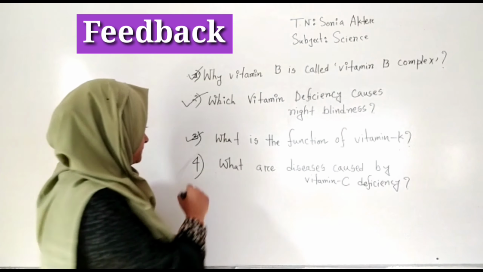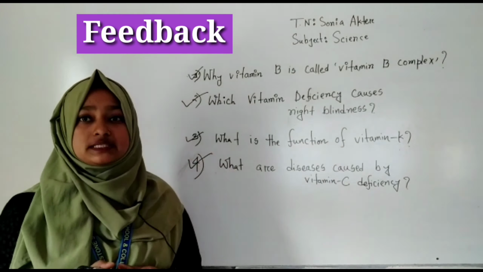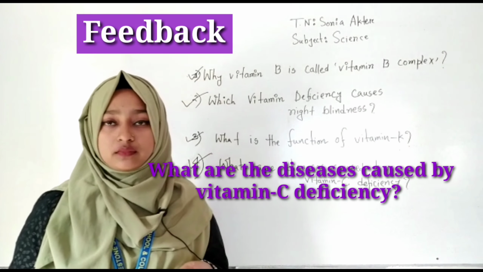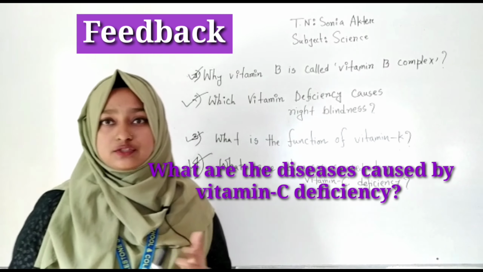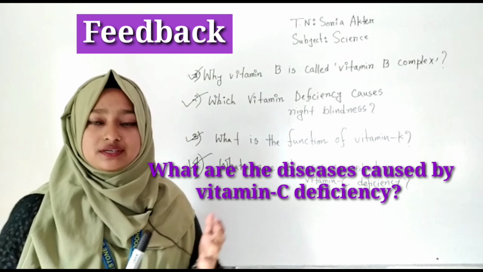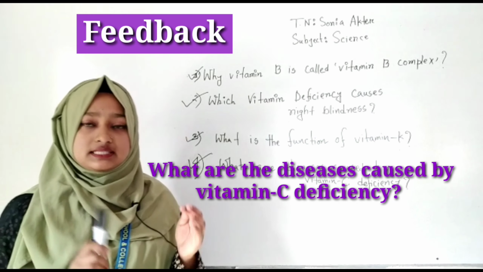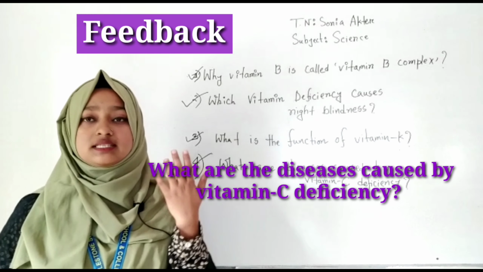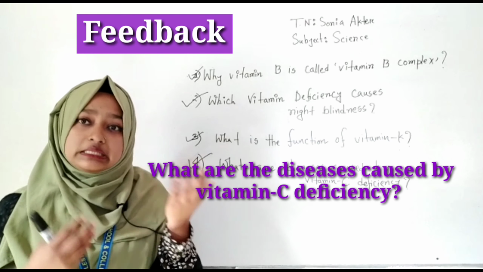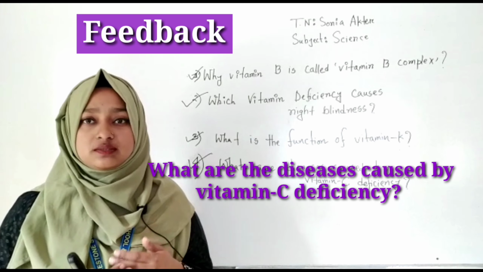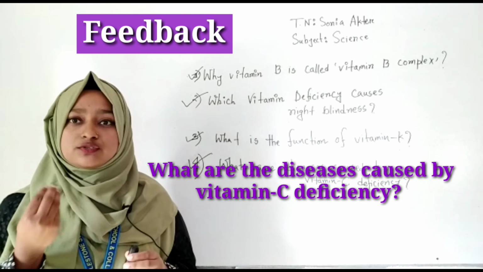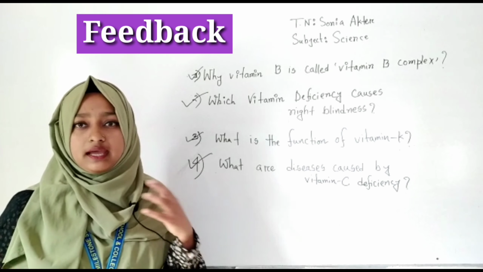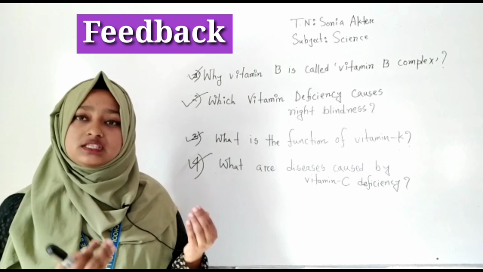Fourth question is, what are the diseases caused by the deficiency of vitamin C? So what is the answer? The diseases caused by the deficiency of vitamin C are scurvy and diseases of the gum. You sometimes have bleeding from the gum. Those are caused by the deficiency of vitamin C. So have food that contains a lot of vitamin C. You can have lemon, and other foods that contain vitamin C.